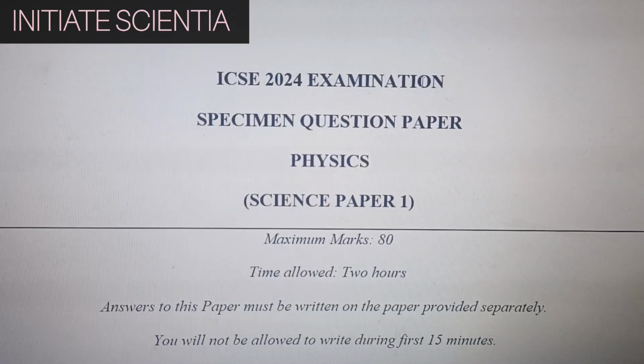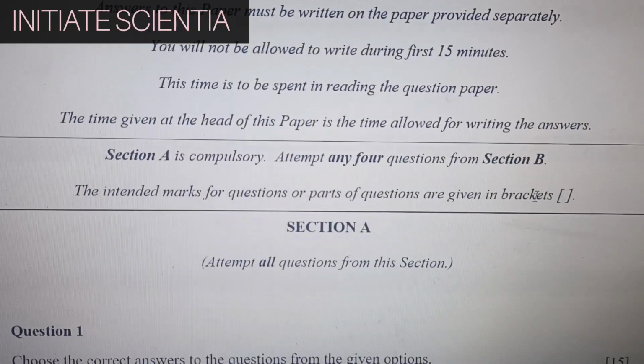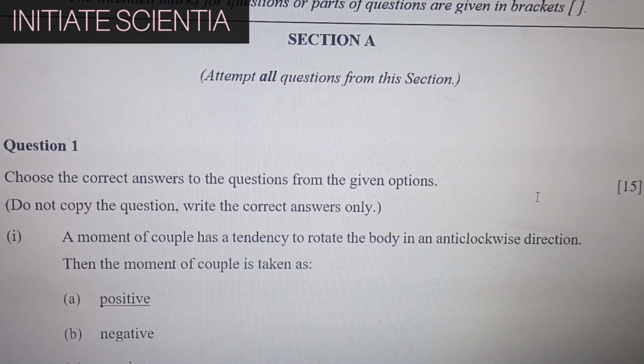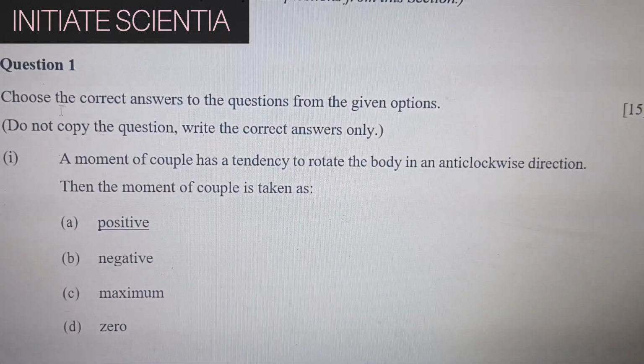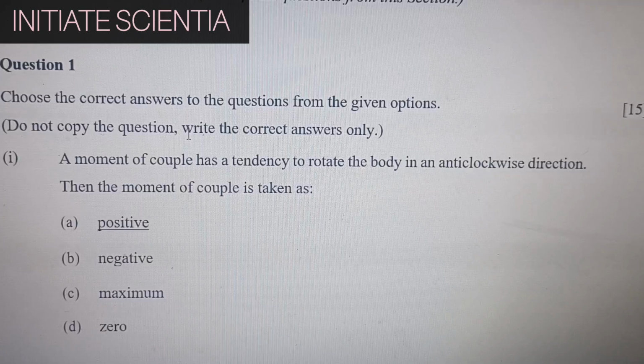Hello everyone, this is ICSE 2024 Examination Specimen Question Paper Physics with Solutions. Let's move on to Section 1. Question 1. Choose the correct answer to the question from the given option.